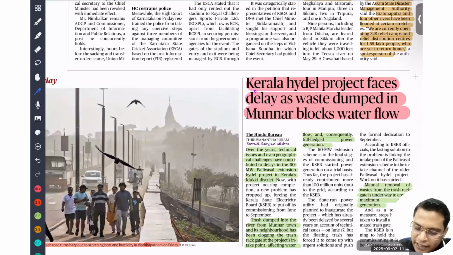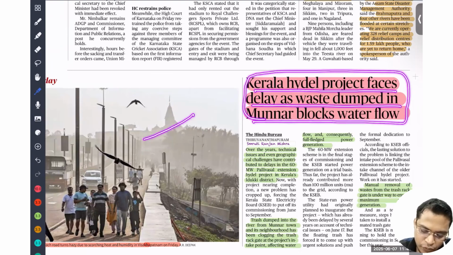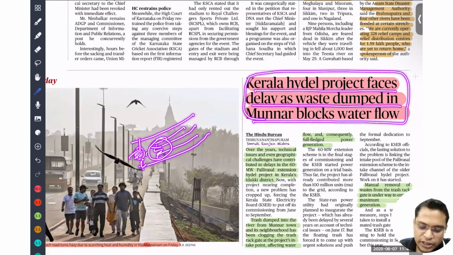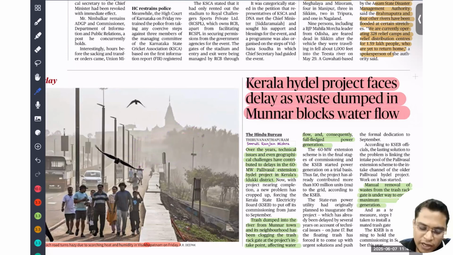Next is: Kerala hydel project faces delay as state dumps waste in the Manad block water flow. Actually, there is a project, and at the river mouth people dump all their waste. Because of that, water is not able to flow, and due to that, the project is not able to generate its required amount of power.